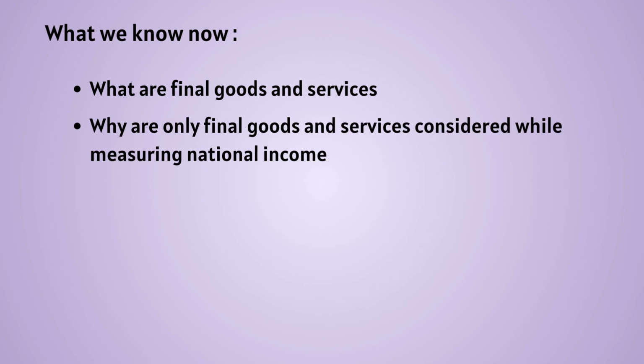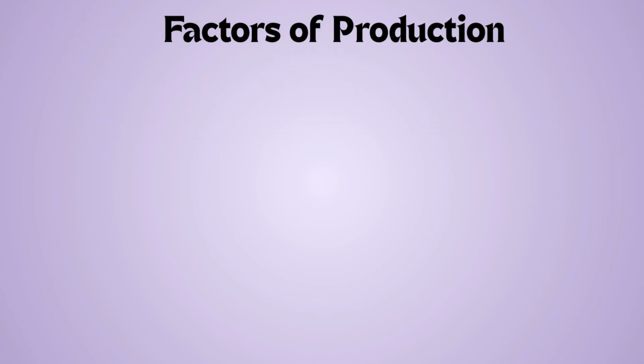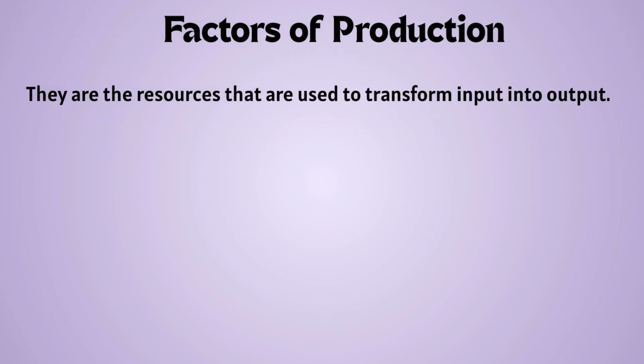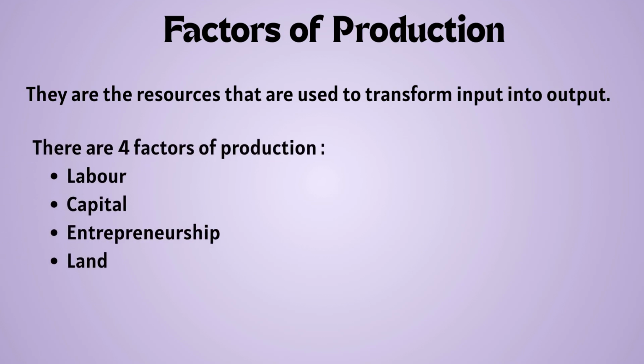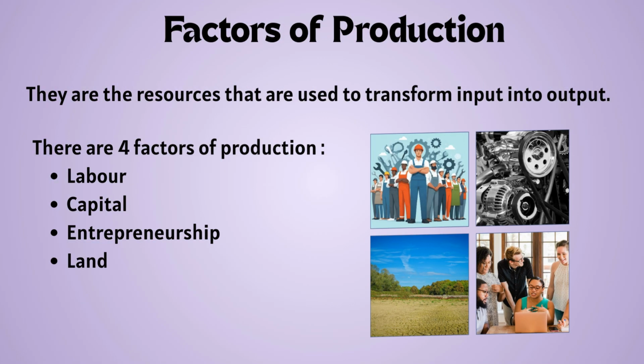So now that we know what final goods and services are and why only they are considered while measuring national income, let us move on to the second term, that is factors of production. Factors of production are the resources that are used to transform input into output. In economics, we mainly have 4 factors of production, and these are labor, capital, entrepreneurship, and land.